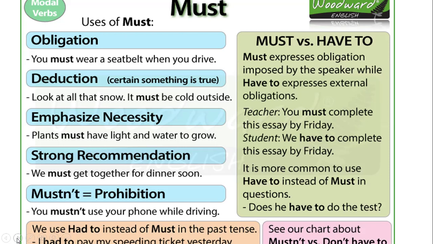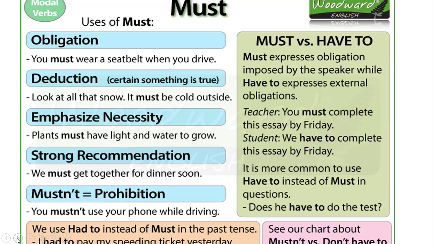First is obligation. You must wear a seat belt when you drive. Now this is our duty, this is our obligation. Now what will happen if we won't wear a seat belt? We are supposed to pay the fine, right? But if I say you should wear a seat belt, should means आपको करना चाहिए. But must is if you are not going to wear the seat belt, you have to pay the fine. Clear? So you must wear a seat belt when you drive.